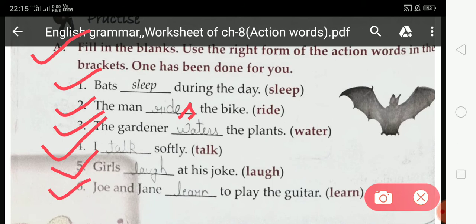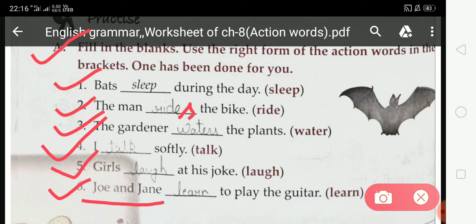Now come on six. Joe and Jane dash to play the guitar. So student, here there are two persons, Joe and Jane. They're talking about two persons. So we do not add s or es to the action word. So student, here you have to write only learn, not learns.